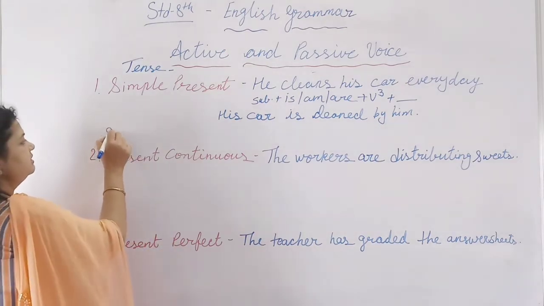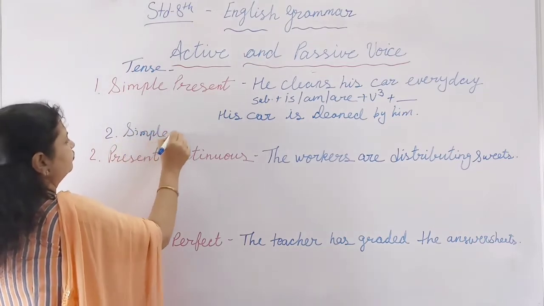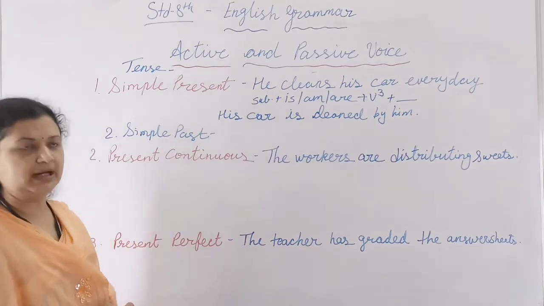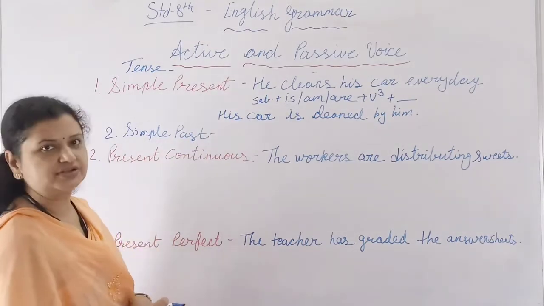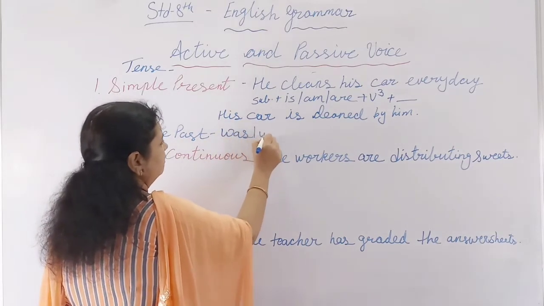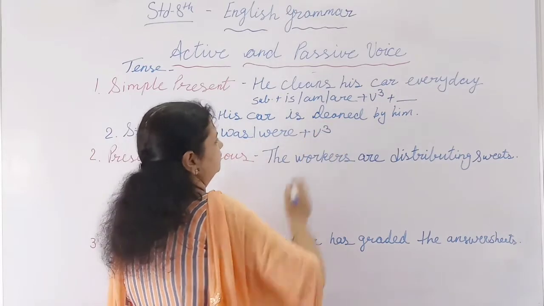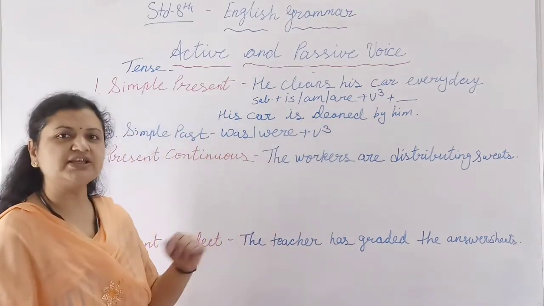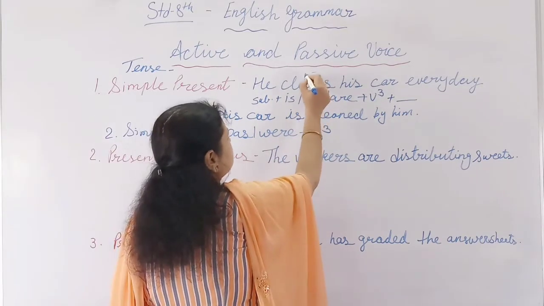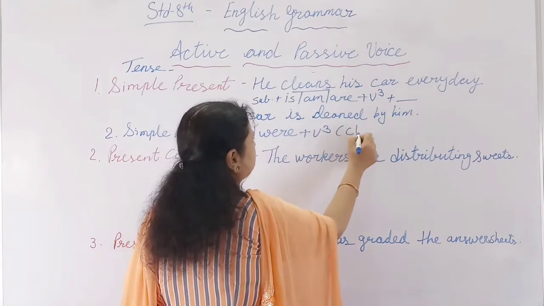If the sentence is in the simple past, then what will be the structure? That will be was, were plus V3. Now the same sentence we can change into the past. Here what you have to change is the verb, which will be cleaned.